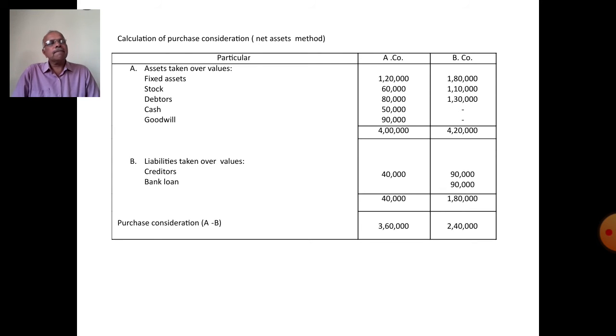Fixed assets: A 1,20,000, B 1,80,000. Stock: A 60,000, B 1,10,000. Debtors: A 80,000, B 1,30,000. Cash: A 50,000, B nil. Goodwill: A 90,000, B nil. Total assets: A 4 lakh, B 4,20,000.